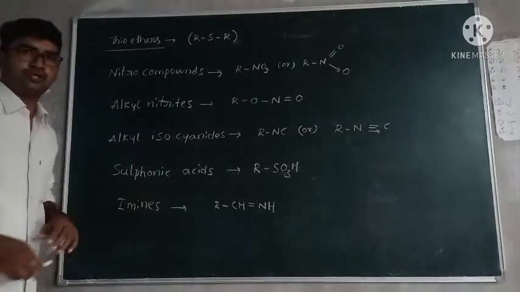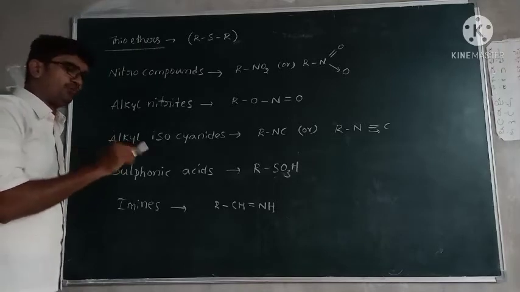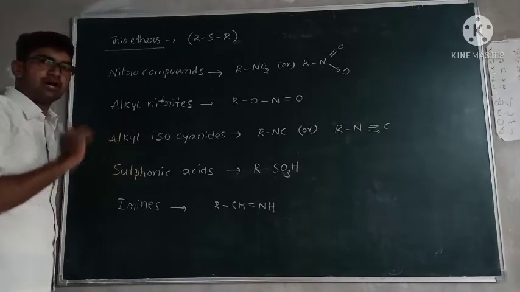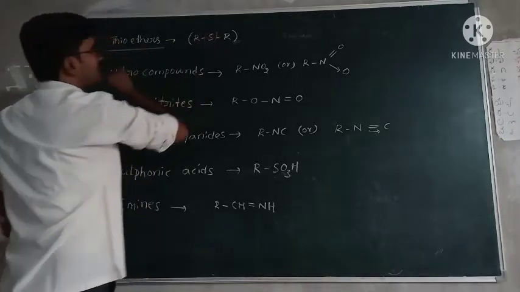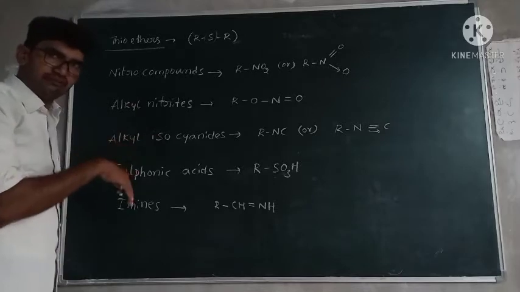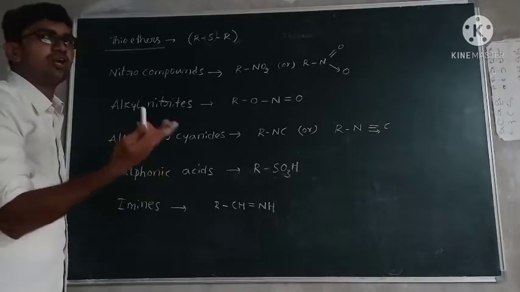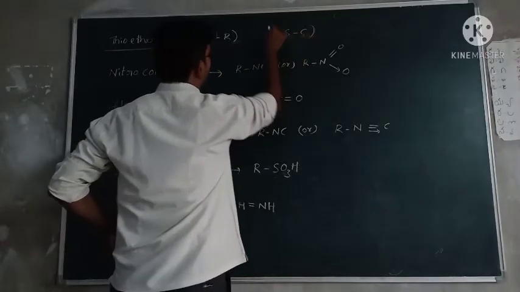Next functional groups. Thioethers. We know that ethers are C-O-C, with one oxygen between two carbon atoms. But in thioethers one sulfur is present. Thio comes in place of sulfur. If oxygen is replaced by sulfur, those are called thio. So simply it is C-S-C type.